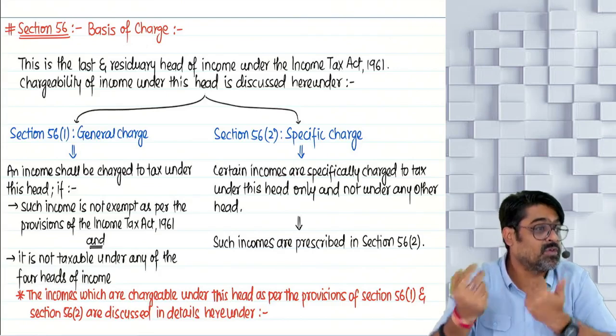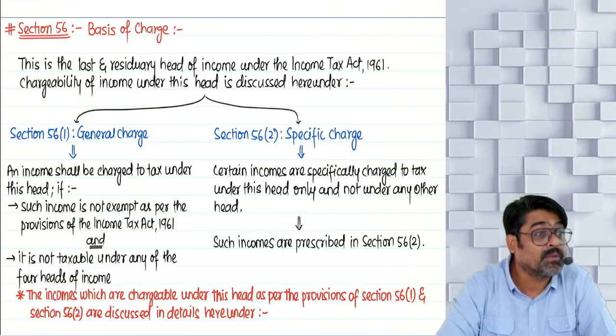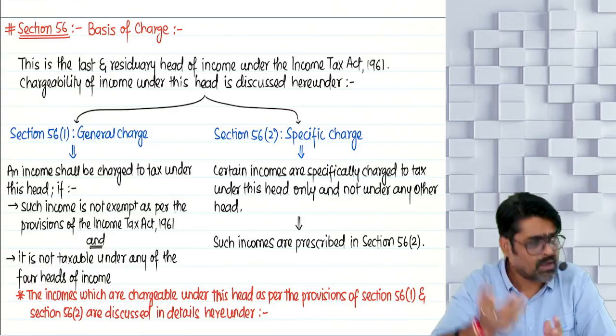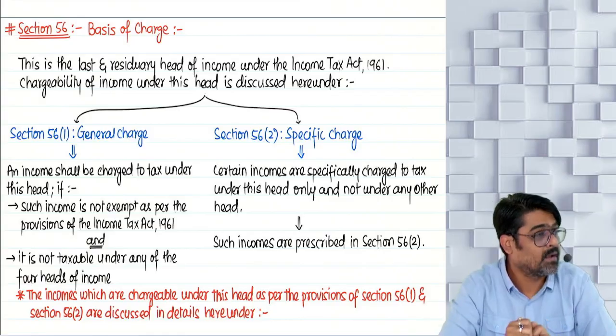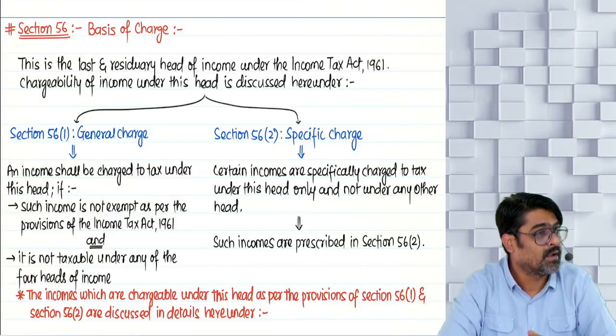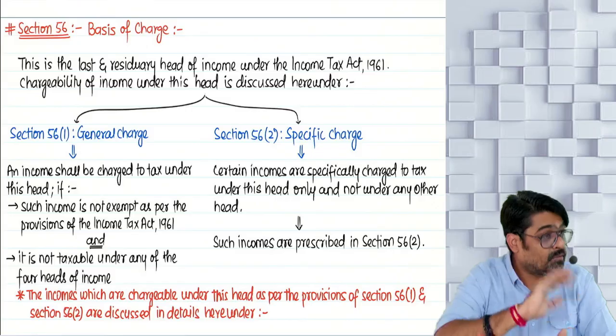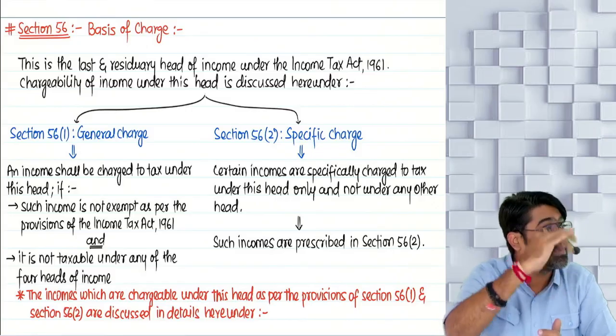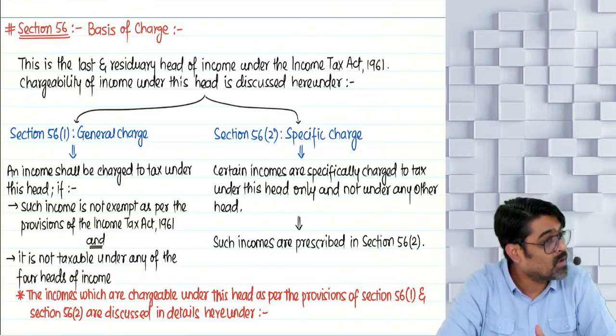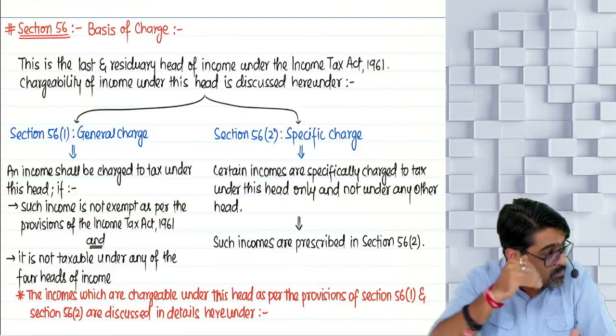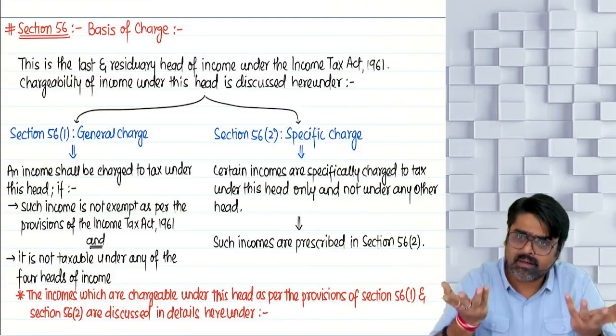So any remuneration which you are going to get from a non-employer is taxable under the head IFOS. There are many incomes. If you have a building, you are not the owner of that building, you are the tenant of that building. But if you sublet that building and you are receiving rent from subletting, that rent cannot go to house property. That rent will come to IFOS. There are many incomes which you already know.